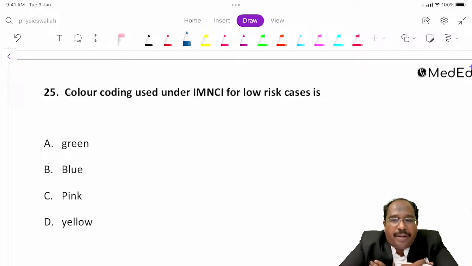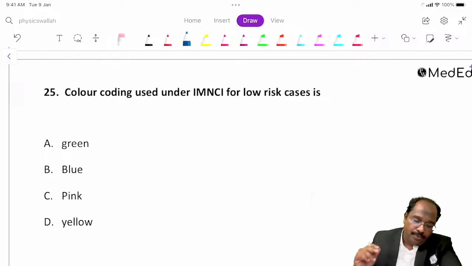Comprehensive means the facility should be providing an OT theater, blood banks, and anesthesia facilities. To call it comprehensive, these facilities should be there, and it should be available at FRUs, first referral units. They envision that it should be available at CHC level and sub-district level.